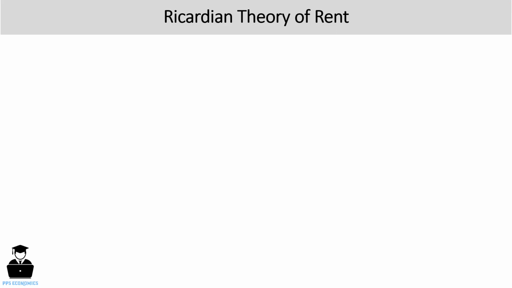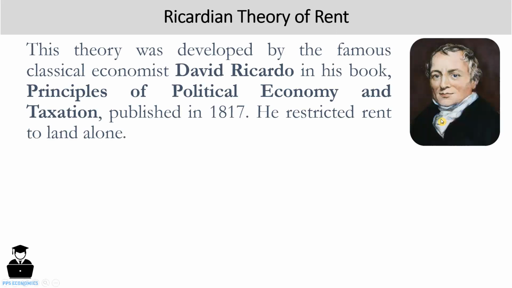Today we are going to discuss the Ricardian theory of rent. This theory was propounded and developed by the famous classical economist David Ricardo in his book Principles of Political Economy and Taxation, published in the year 1817 AD. Ricardo was a British political economist. He was one of the most influential of the classical economists, along with Thomas Robert Malthus, Adam Smith, and J.S. Mill. He restricted rent to land alone.